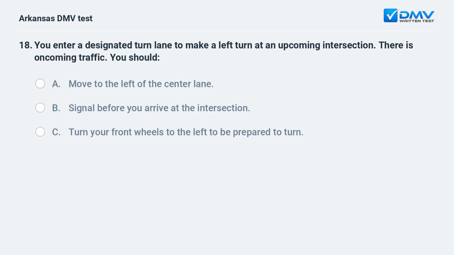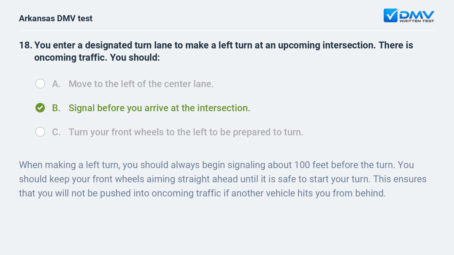You enter a designated turn lane to make a left turn at an upcoming intersection. There is oncoming traffic. You should A. Move to the left of the center lane. B. Signal before you arrive at the intersection. C. Turn your front wheels to the left to be prepared to turn. B. Signal before you arrive at the intersection.